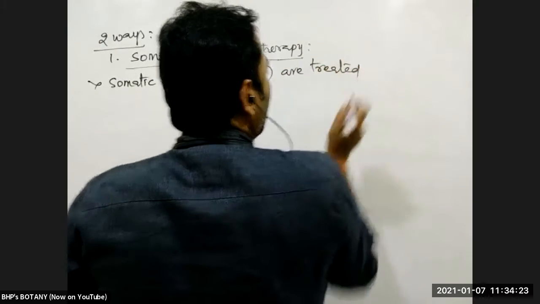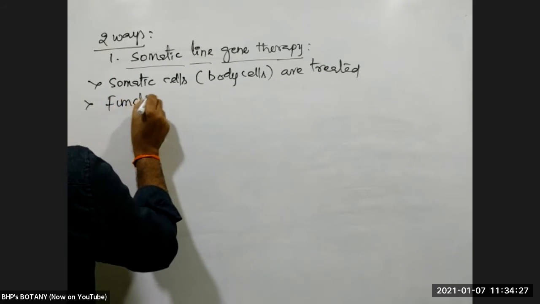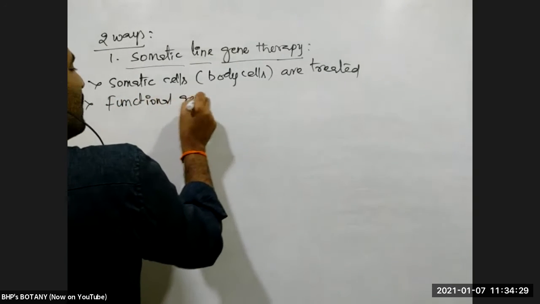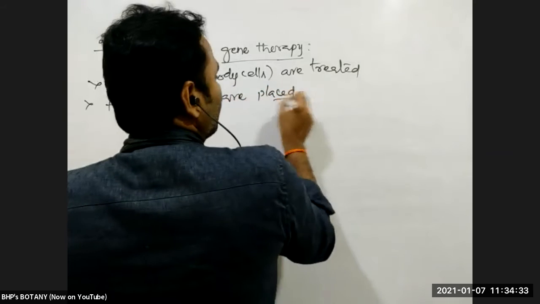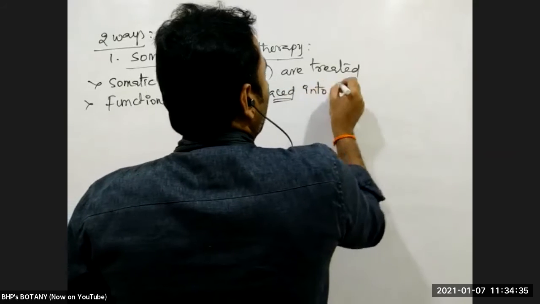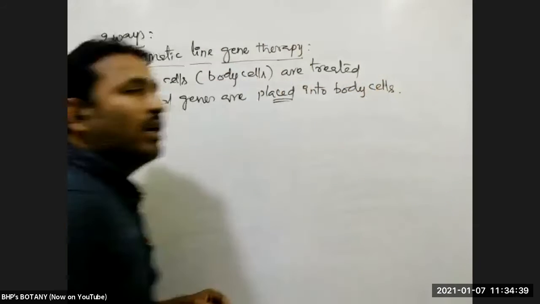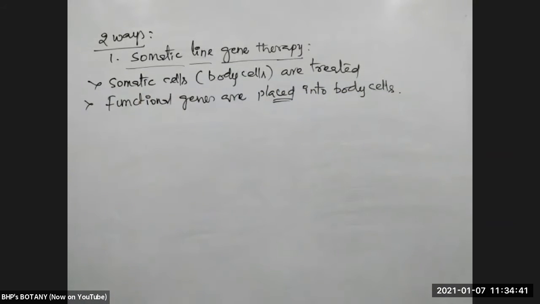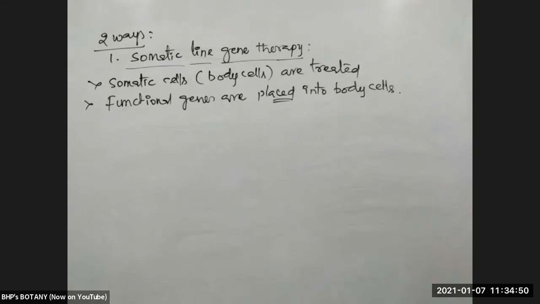So what are we doing here? Functional genes are placed into body cells. Suppose these body cells may be organ cells or bone marrow cells. Suppose sickle cell hemoglobin: sickled hemoglobin is produced by which type of cells?